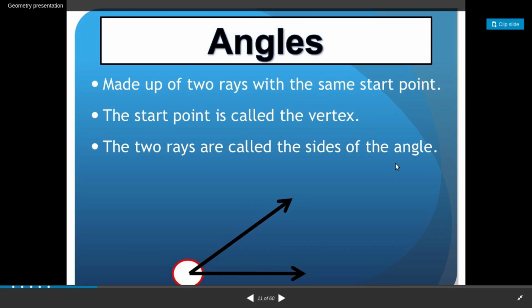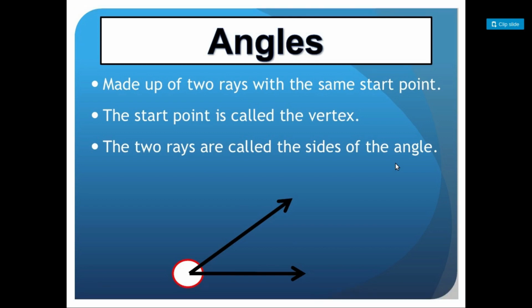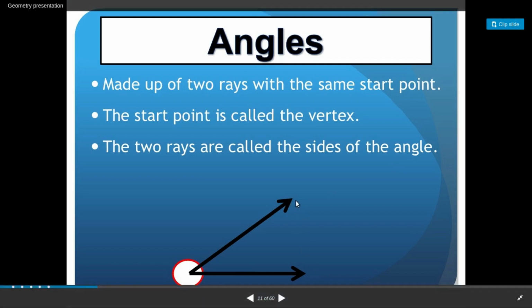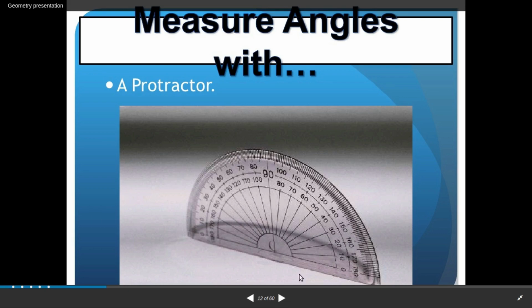Okay, let's see what angles are. We already went through this. Angles are made up of two rays, right? Both the rays start from the same point, and this is called an angle. Generally we use a protractor to measure angles. You all might have seen this protractor, right? We start from this line, 0 degree, 10 degree. So how do we measure? In terms of degrees, right?